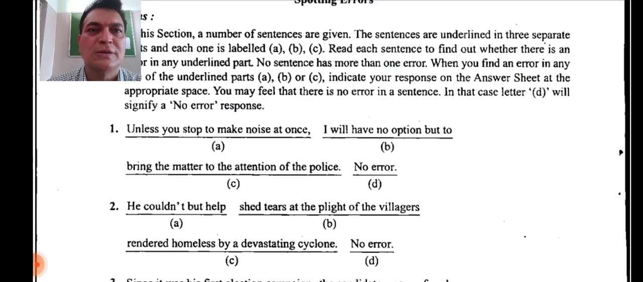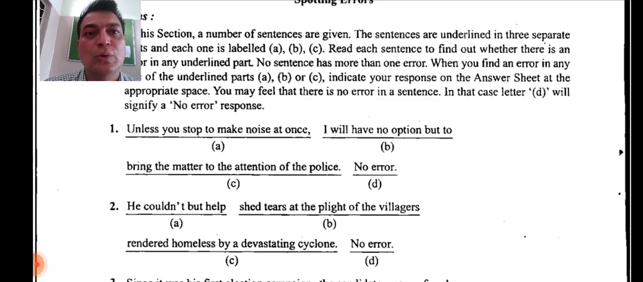So here in this particular question, where is the error? Just think over it and you will find that the error is in A part, right? Because you see here, I will have no option but to bring the matter to the attention of the police. Nothing wrong with it. And let's see the first part here, which is labeled as A: Unless you stop to make noise at once. Unless. What does it mean, unless? It will be used in negative connotation, if not. So that is the meaning of unless.